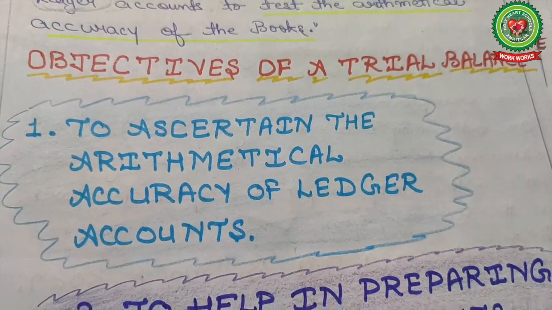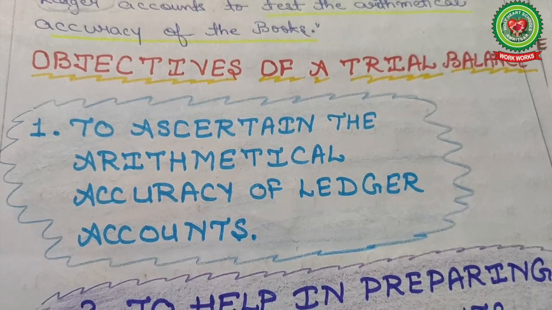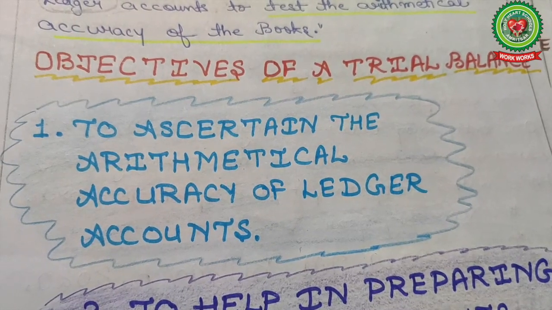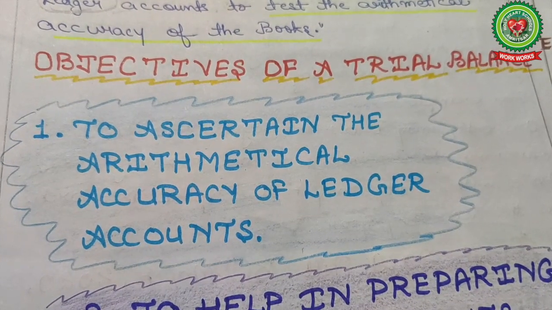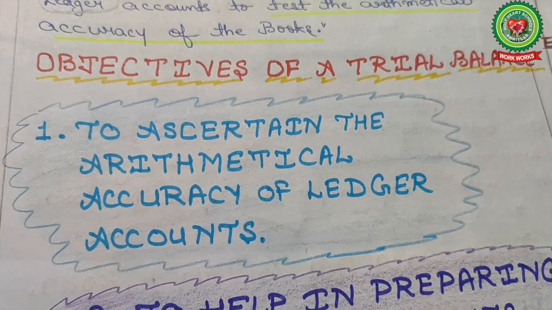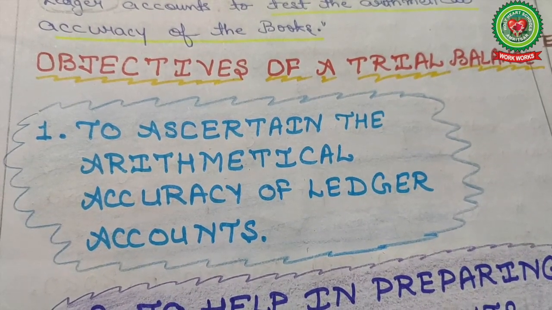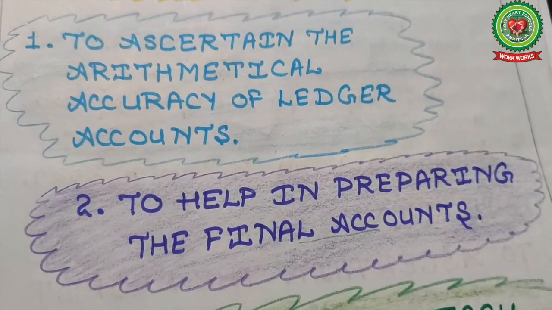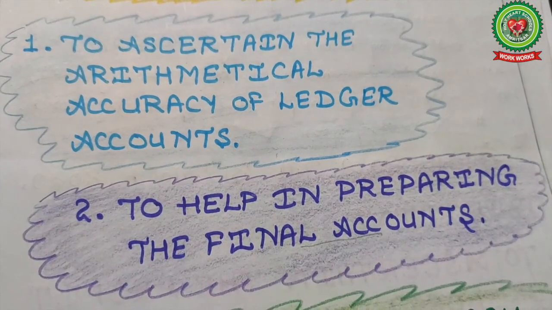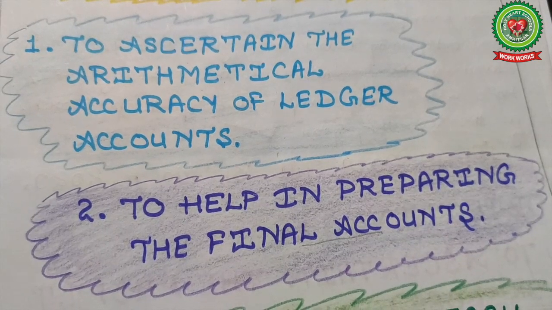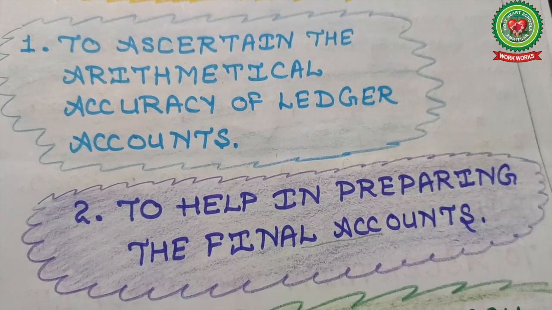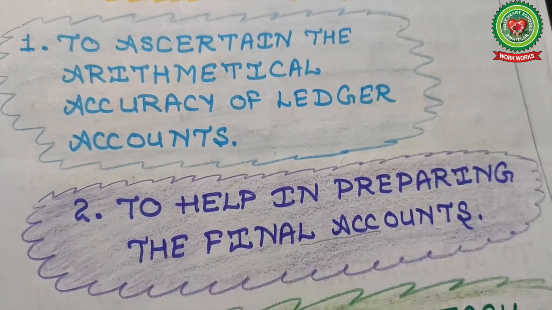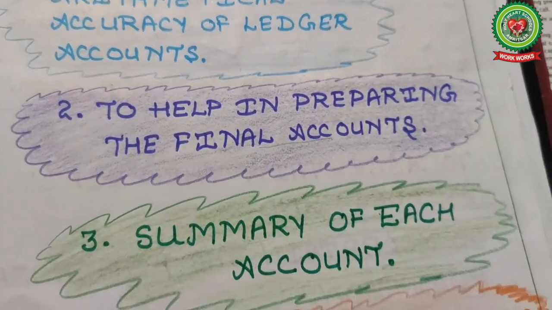Objectives of trial balance. Number one, to ascertain the arithmetical accuracy of the ledger accounts. Under the ledger, individual accounts are maintained, so it is only possible with the help of the trial balance to check the arithmetical accuracy. Number two, to help in preparing the final accounts. For preparing the profit and loss account and balance sheet, the trial balance helps a lot.